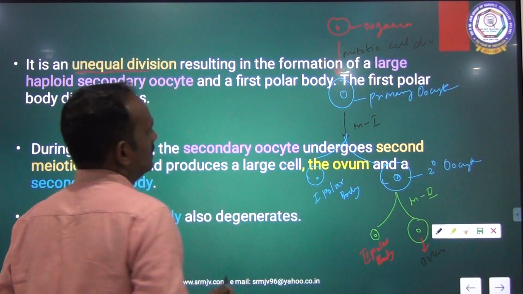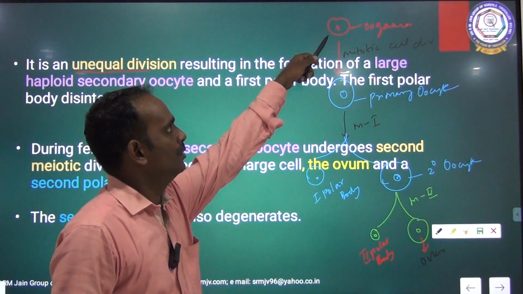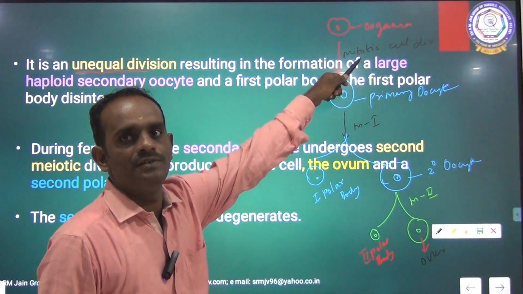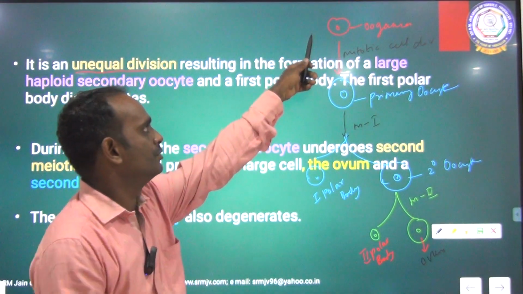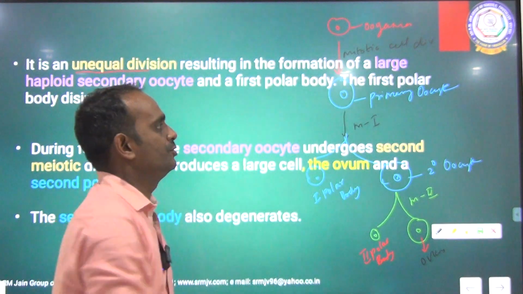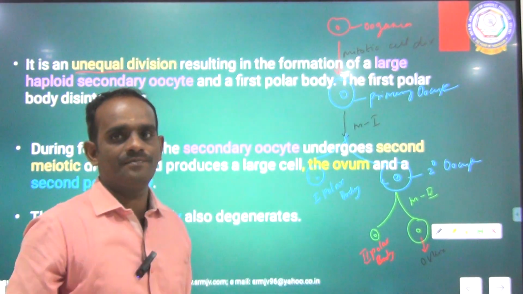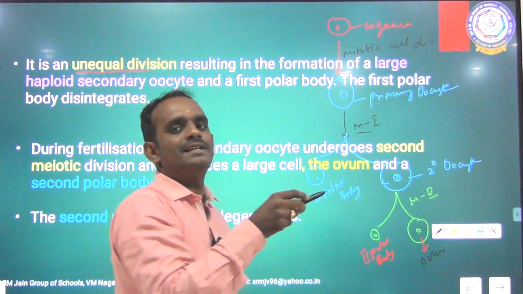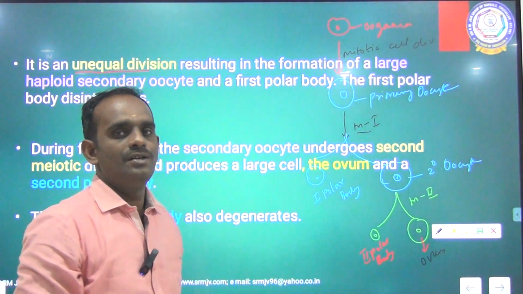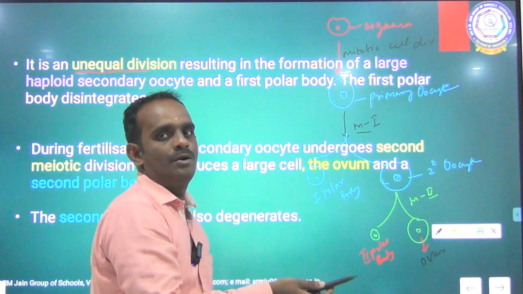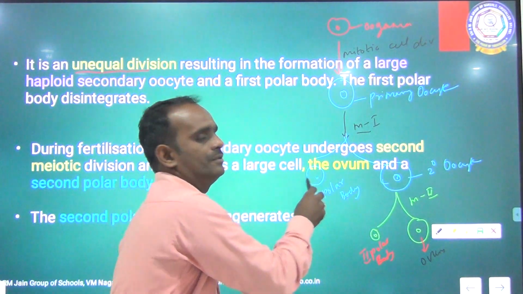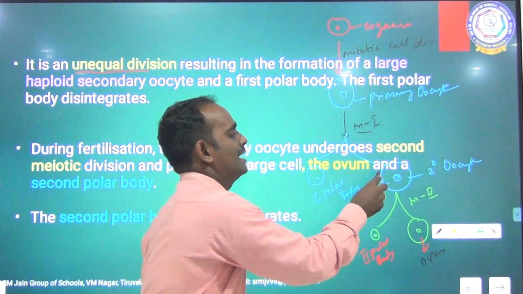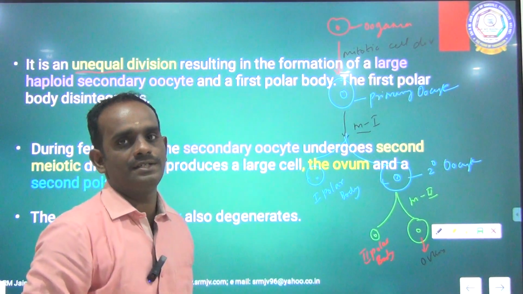See, children, this is oogonia, the mother cell. It undergoes mitotic cell division, and there is no change in the chromosomal number, to form the primary oocyte. This primary oocyte undergoes meiotic cell division, meiosis I. So two cells are formed, one larger and one smaller. The smaller one is the polar body and the larger one is called the secondary oocyte.